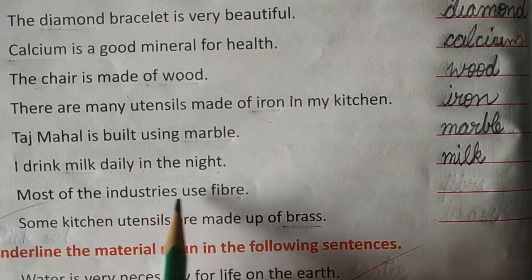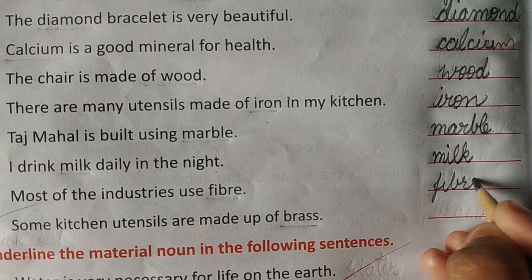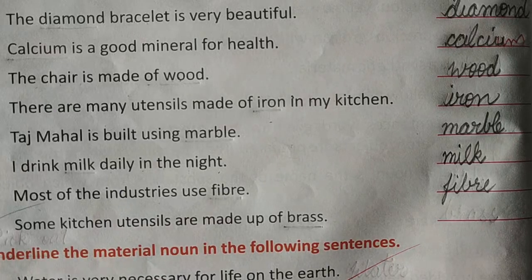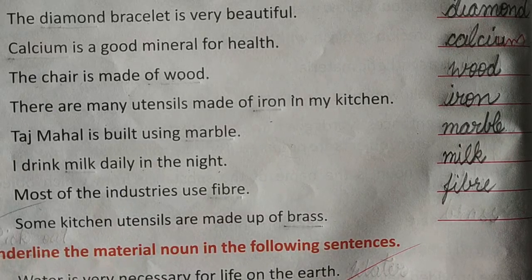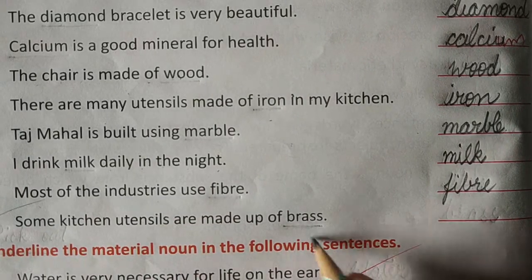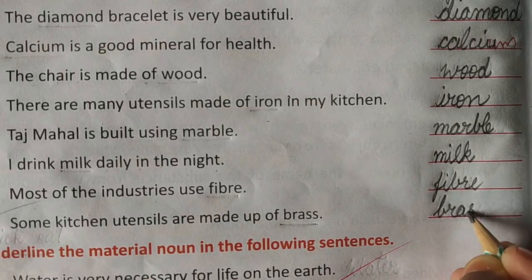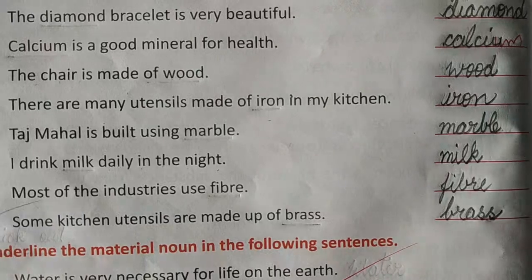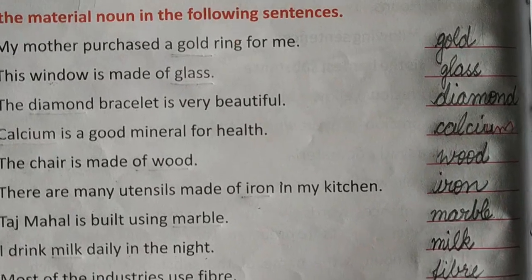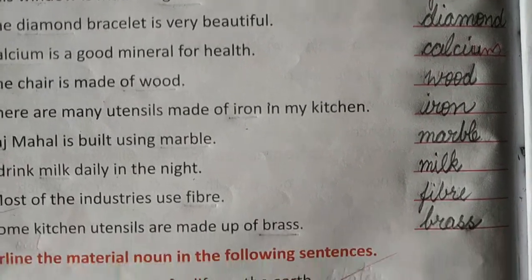Most of the industries use fiber. So what is fiber? Fiber is a material noun, which is used for making different other products in the industries. Now the 10th and the last sentence is, some kitchen utensils are made up of brass. So kitchen utensils are objects which are made up of brass. So what is the material noun here? Brass. So these are the 10 sentences, and each sentence carries a material noun which we have written in the given blank, and I hope all of you have understood.